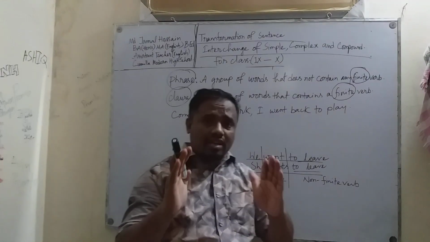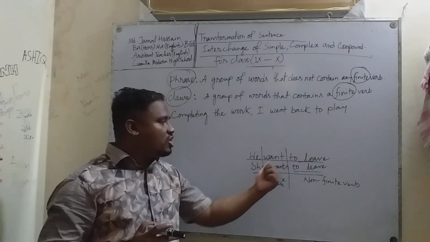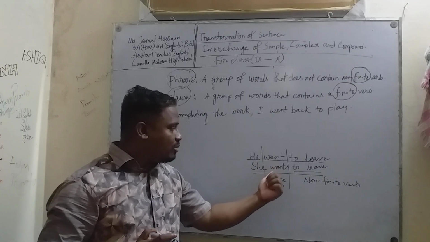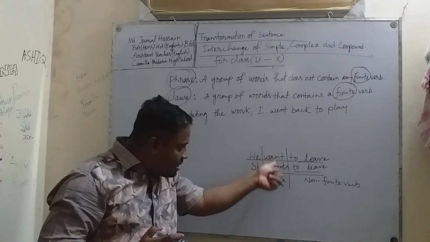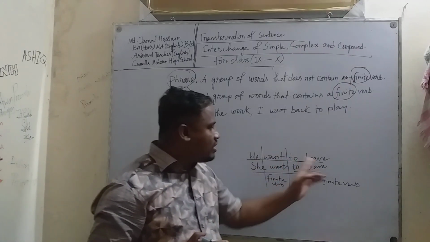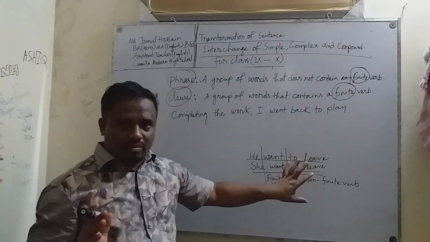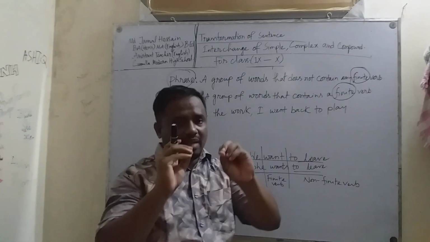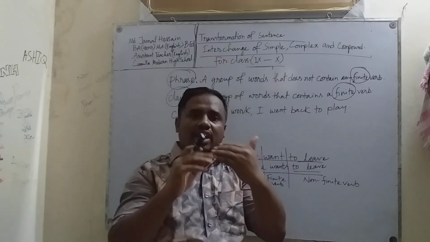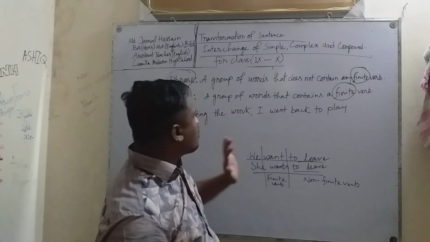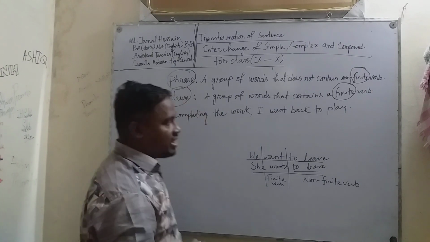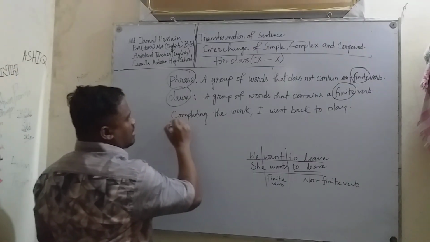I gave an example: We want to live, she wants to live. Here want and wants are the finite verbs. These verbs are finite verbs. On the other hand, to live is a non-finite verb. I think phrase and clause are a little clearer to you now. Before discussing clause, I am giving you an example. Pay attention.